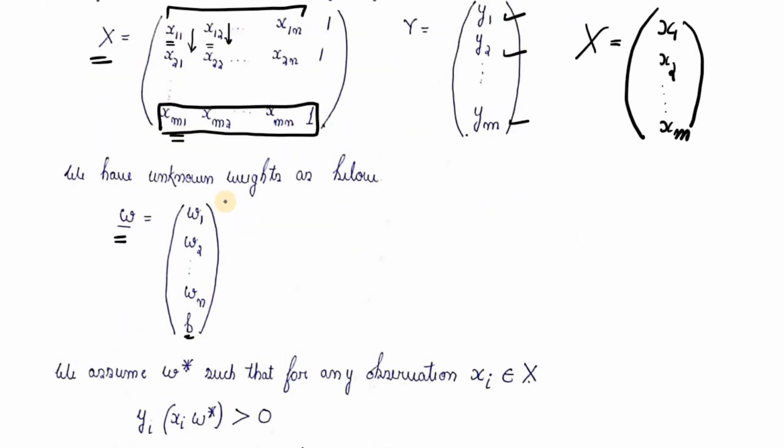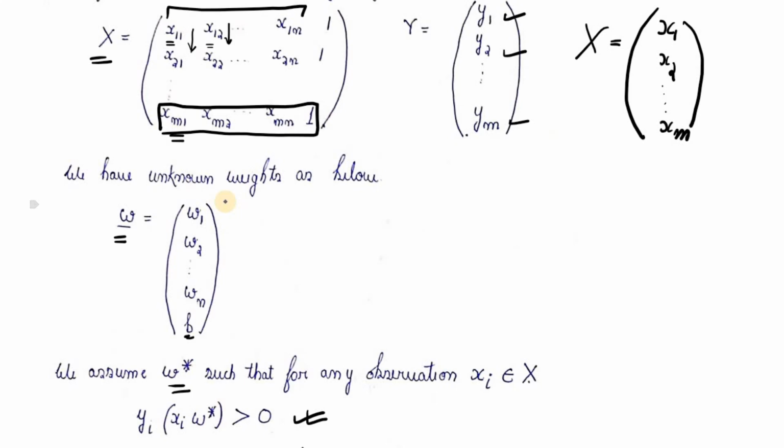So we will now assume w star, which will be the set of optimal weights, that is the weights we aim to reach such that this condition holds. This means that all the classifications done are correct with the weights in w star.